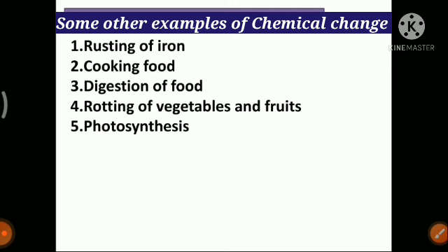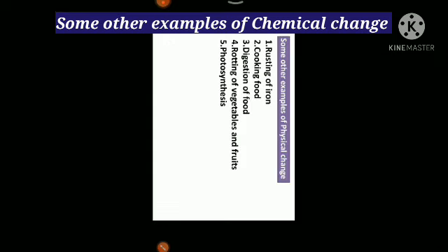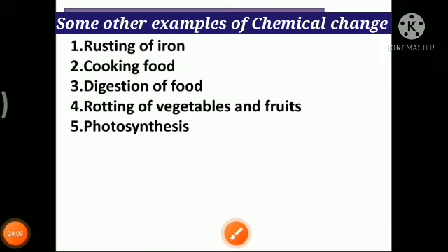So cooking of food is an example of chemical change. Why chemical change? Because once the food is cooked, you cannot get back the raw food item. Suppose a vegetable is cooked, so you cannot get back the uncooked vegetable once it is cooked. Suppose a potato is fried. From the fried potato you cannot get back the original raw potato. Once it's fried, it's fried.